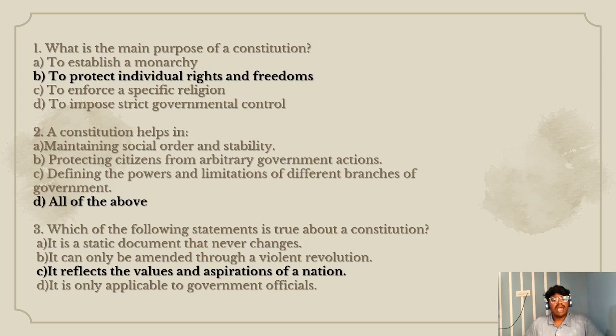Second question. A constitution helps in: A. Maintaining social order and stability. B. Protecting citizens from arbitrary government actions. C. Defining the power and limitations of different branches of government. D. All of the above. The right option is D, all of the above.